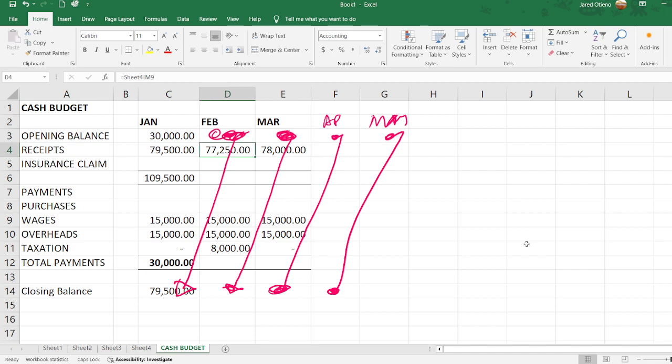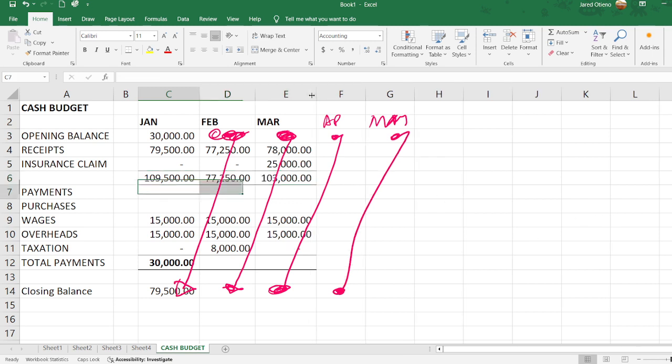I was also told how much the insurance claim is coming in. We are not receiving it in January, neither are we receiving it in February, but it is coming in the month of March, and the figure there is 25,000. Of course, my totals, I can begin running them up so that I have the actual figures there. And also for my expenses, I can run them up.